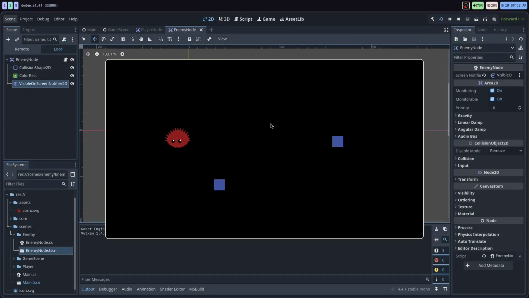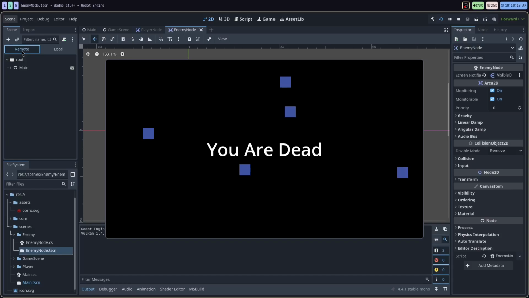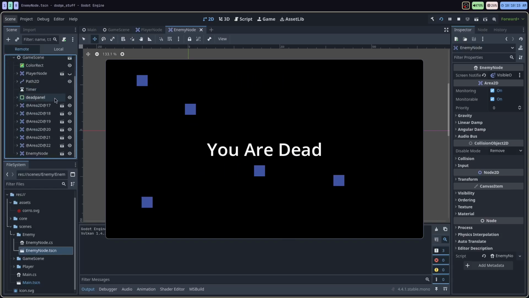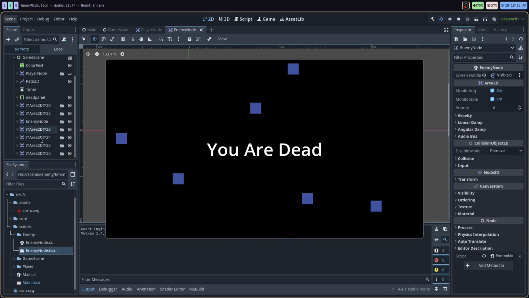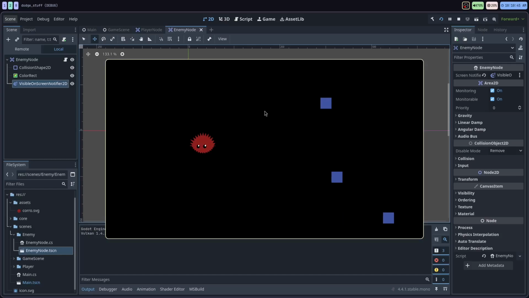All right, let's dodge some creeps. We shouldn't see any issues in the debugger, and it looks like it's working properly. Oh, and now I'm dead. Okay, yeah, so let's check the remote scene here as this thing's playing. So we can see the nodes being added and removed here from the scene. Okay, and now essentially we have ourselves a little game.